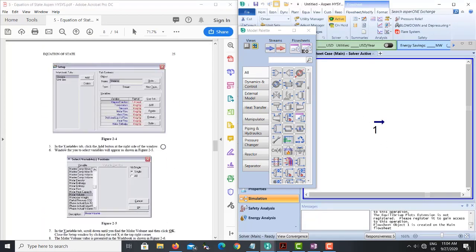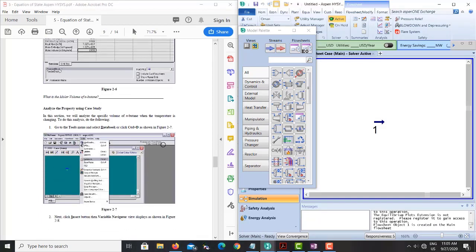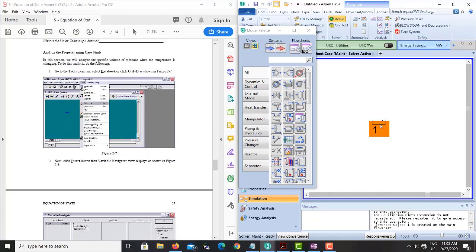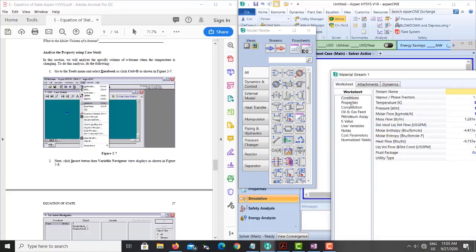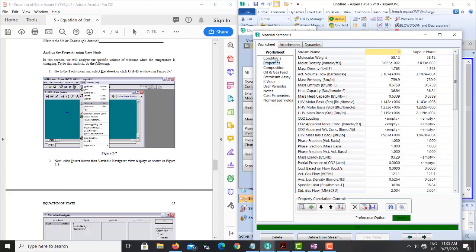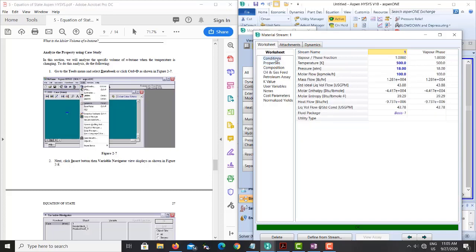But what we need to do in this particular case is, if you go inside to the properties window, or stay on conditions, normally you need to find the unknowns here. But if you look at this flow sheeting table, we don't have any.